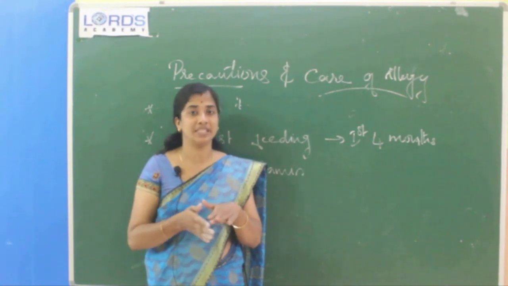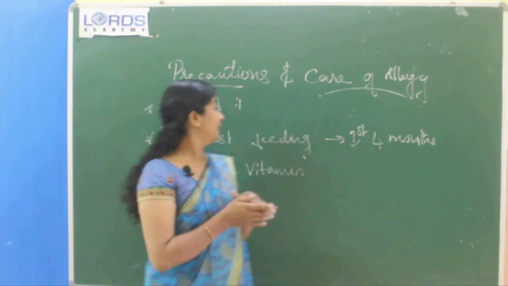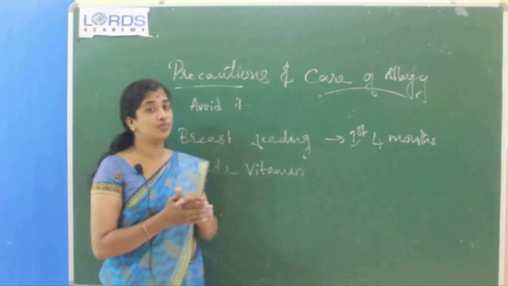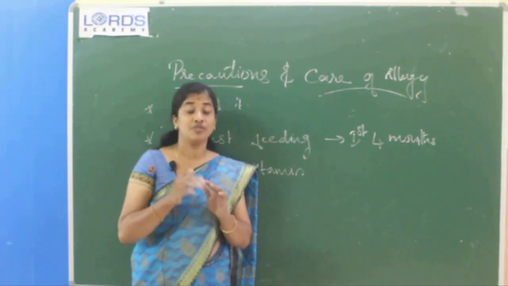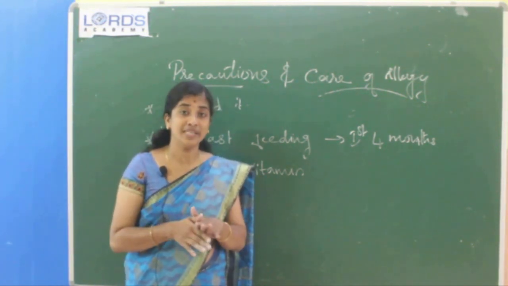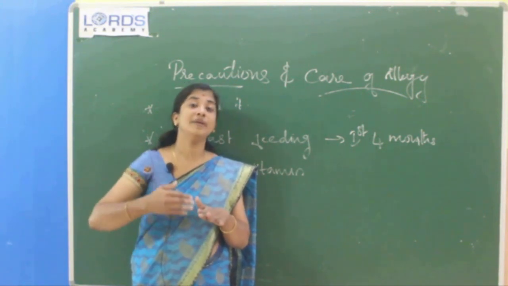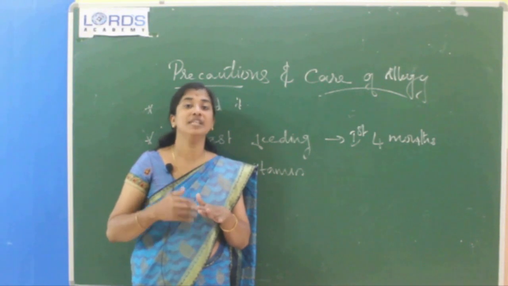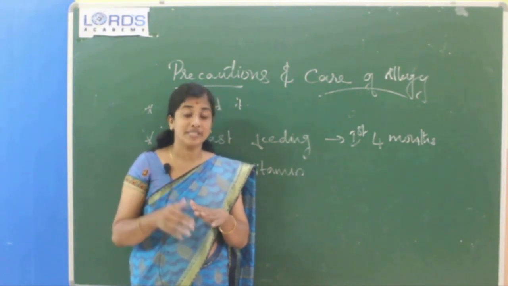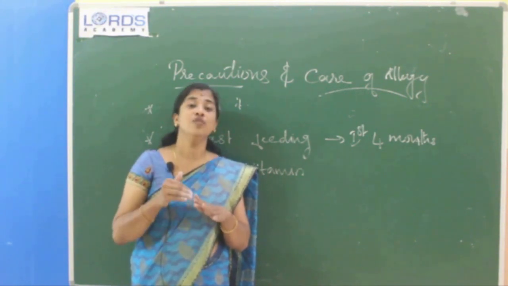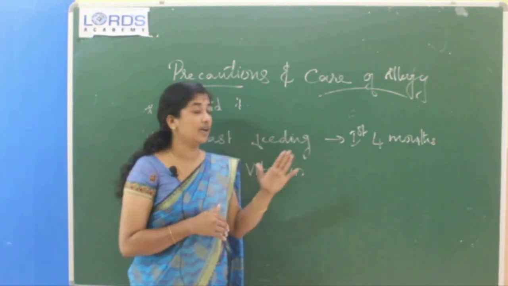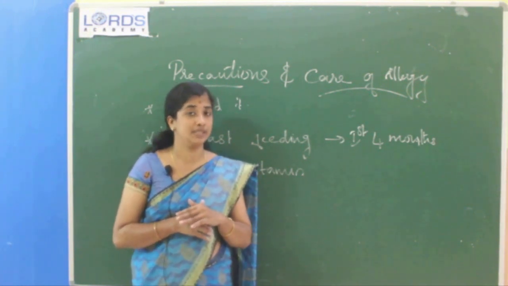That means pet animals. Then another point, breastfeeding. Breastfeeding is compulsory for newborn babies for the first 4 months. It will help produce some immune system in our body.